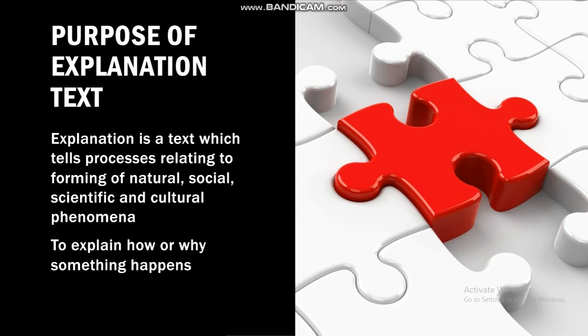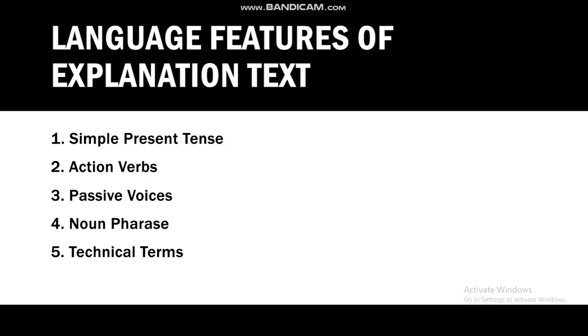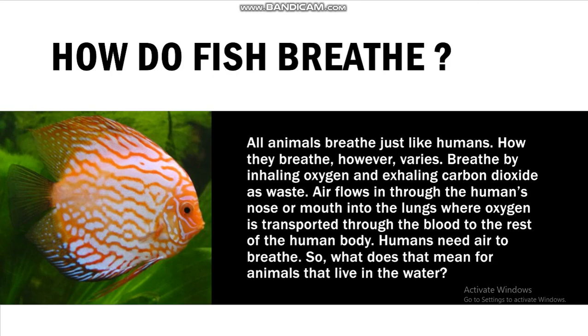Purpose of explanation text. Explanation is a text which tells a process relating to the forming of natural, social, scientific, and cultural phenomena to explain how or why something happens. Language features of explanation text: 1. Simple present tense. 2. Action verbs. 3. Passive voice. 4. Noun phrases. 5. Technical terms. How do fish breathe?